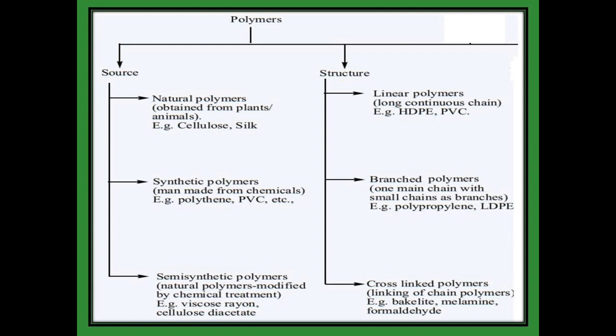Based on structure, polymers are classified into 3: linear polymer, branched polymer and cross-linked polymer. Linear polymers contain a linear chain, for example HDPE and PVC. Branched polymers have smaller branches along with the chain, for example polypropylene and LDPE. Cross-linked polymers means the polymer chains are linked together, for example bakelite and melamine formaldehyde.